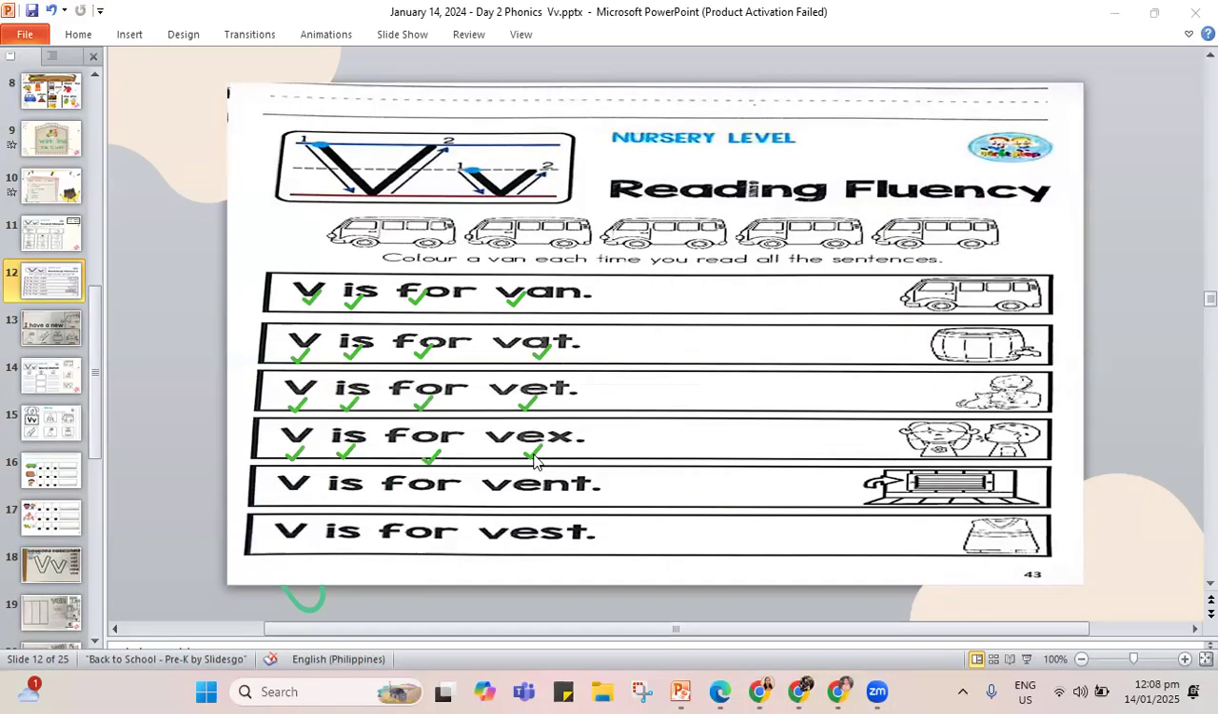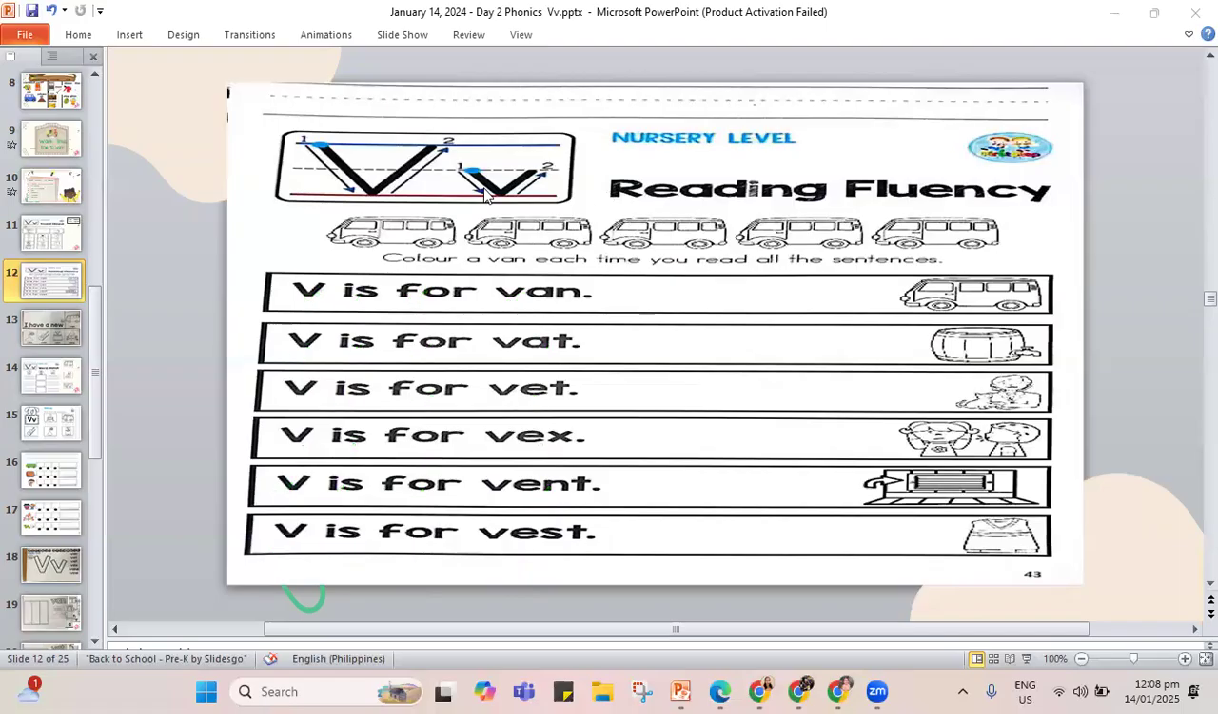That's vex. Another one. V is for vent. You can feel the air come out of the vent from the aircon. Another one. V is for vest. You can wear a vest.